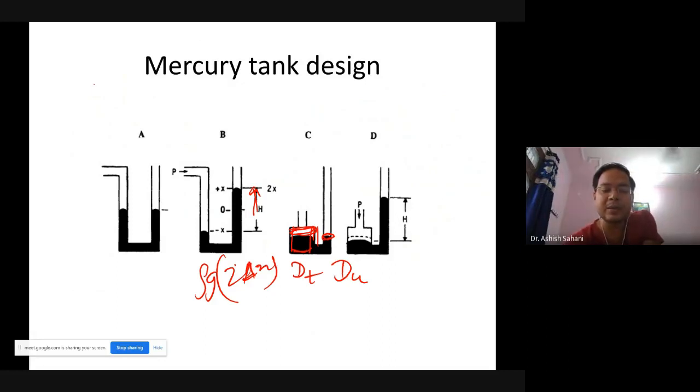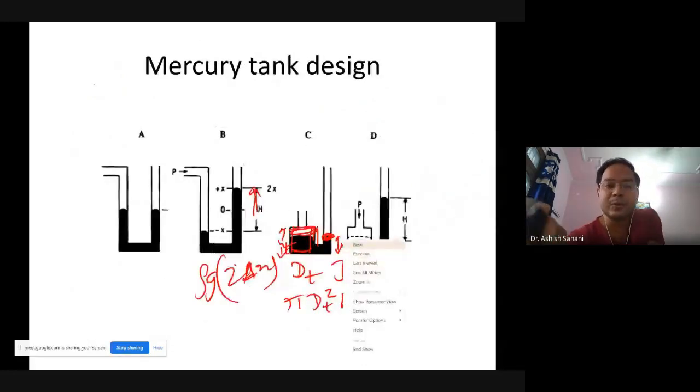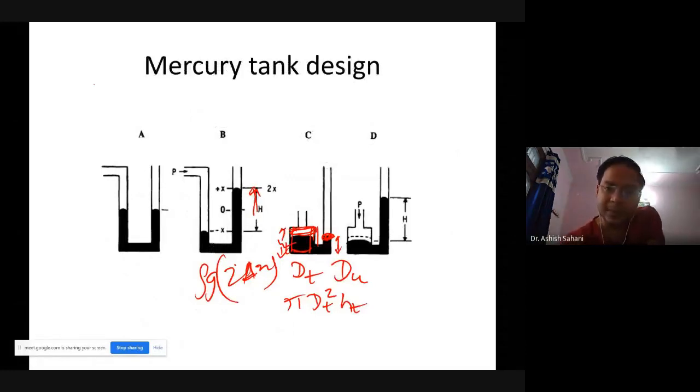Now, the volume within the tank is given by pi D tank square times the height H tank, and similarly the volume within the tube is given by pi D tube square times H tube.